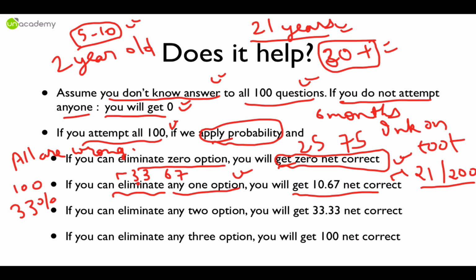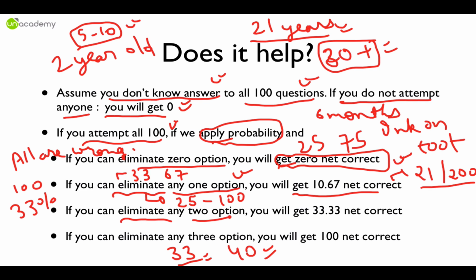Most of you. So in this case, if you eliminate one option, and you have to break even at 25 out of 100, the odds are very strongly against you that you will get only 25 correct after even eliminating one option. So odds are extremely against you to get only 25 correct. Odds are 50-50 if you have to get 33 correct. You can even get 40 correct, so there is a plus side too, but even in the 50-50 case you will get at least 33 correct.